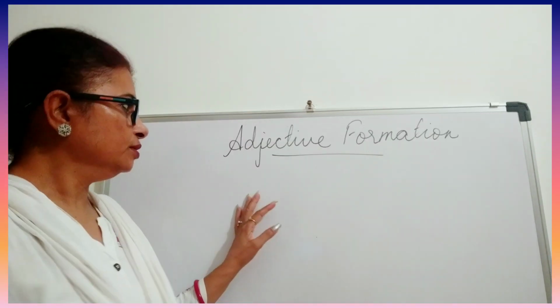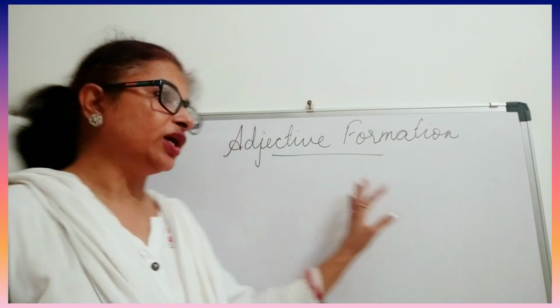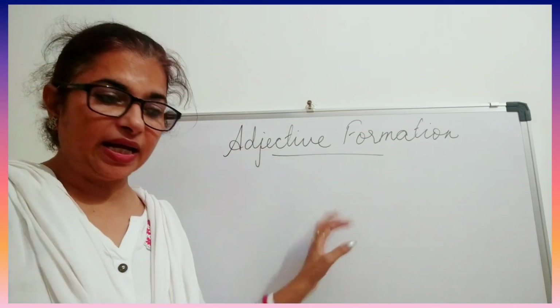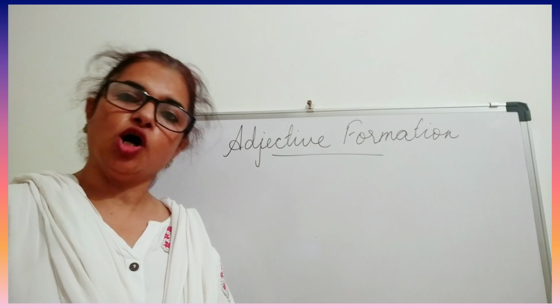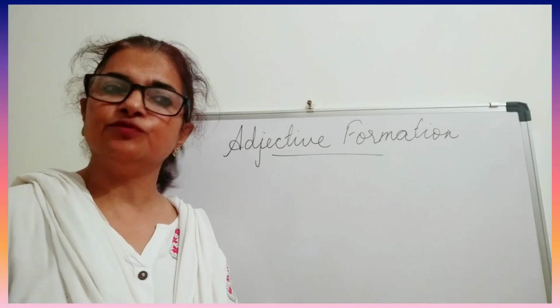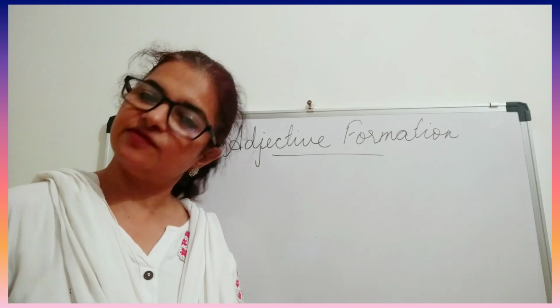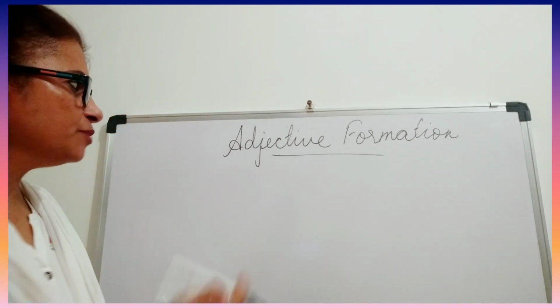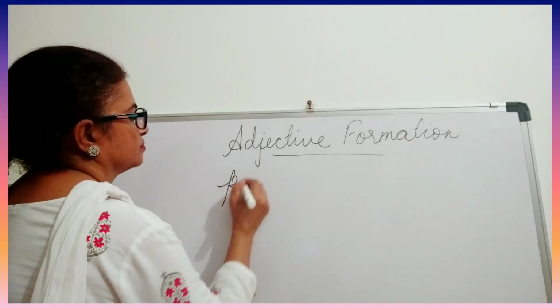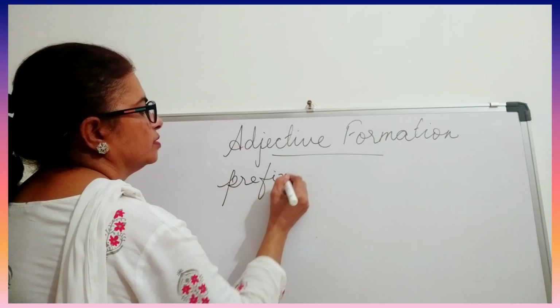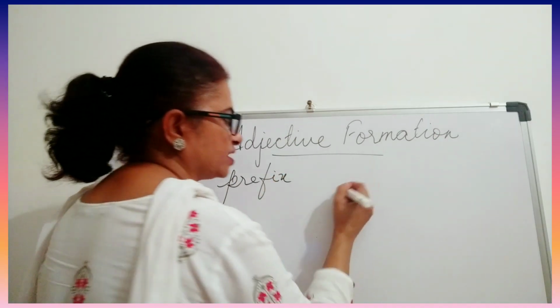Now let's come to adjective formation. Adjectives can be formed by attaching suffixes or prefixes to any noun, verb or some other adjectives also. Now what do you mean by prefix? And what do you mean by suffix?